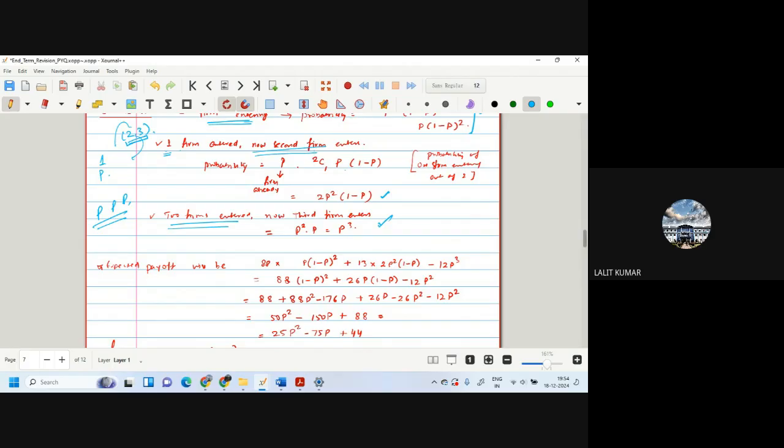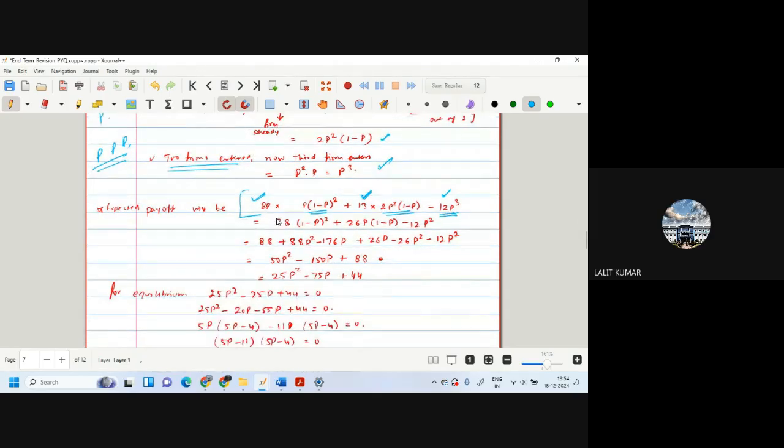So now the payoffs we have to see. If one firm has entered, his payoff is 18. If the second firm enters, two firms, then the payoff is 13. And the third firm payoff is minus 12. So for equilibrium, 18 into one firm probability, 13 into two firm probability, and this is the three firms probability, this should be equal to 0.